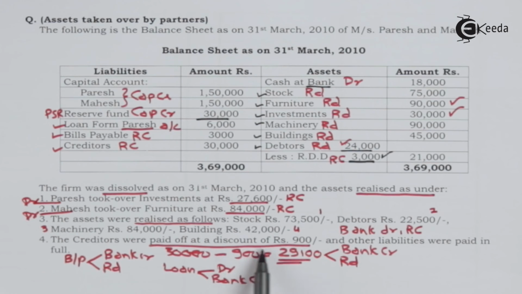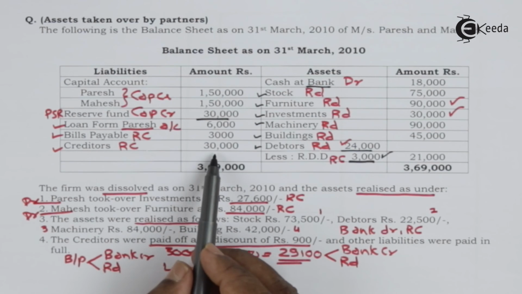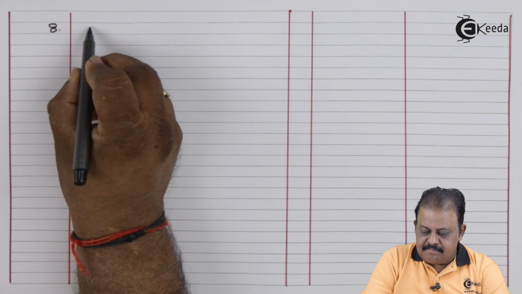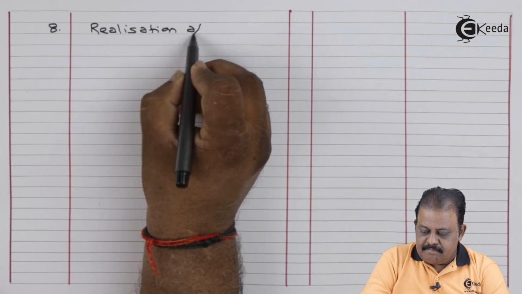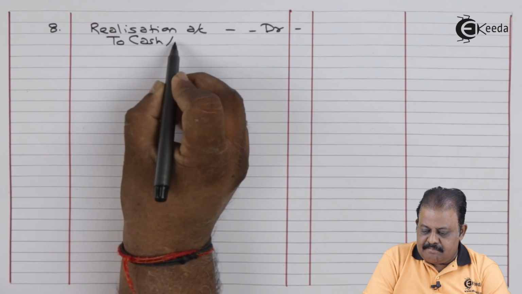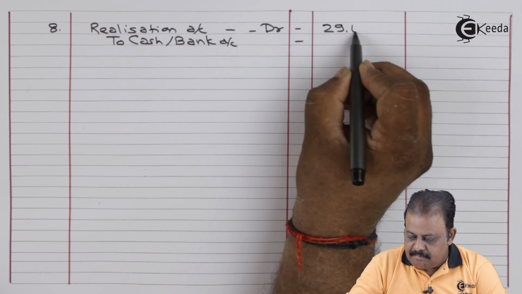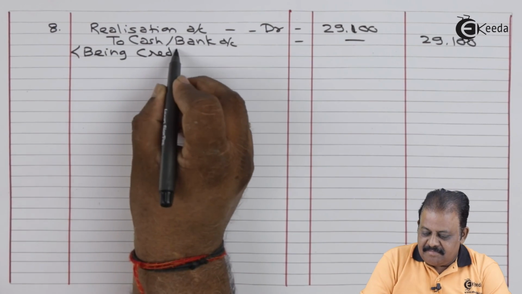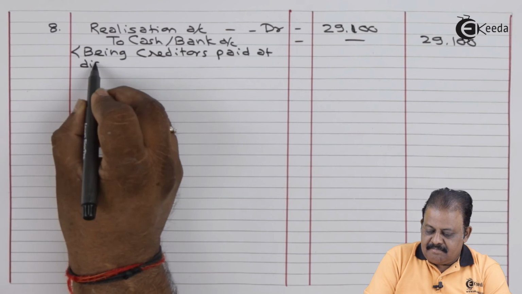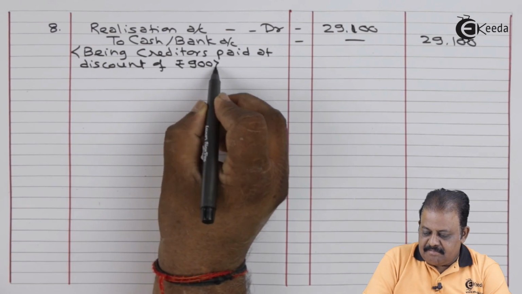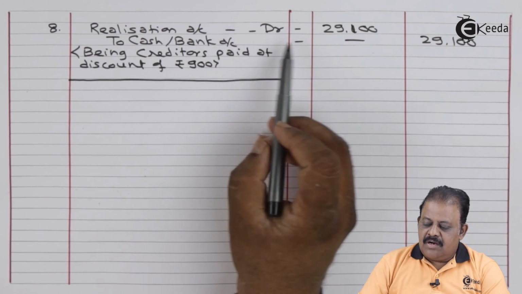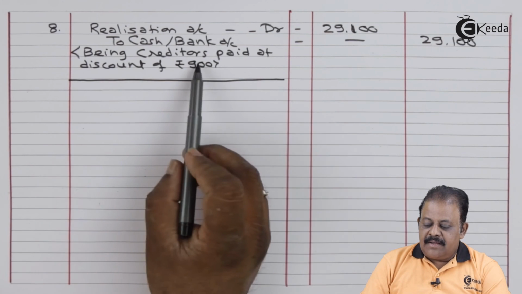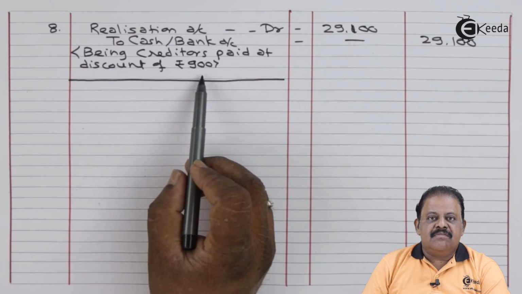Creditors were paid off at a discount of 900. So creditors are 30,000, actual amount paid is 29,100. Realization account debit 29,100 to cash bank 29,100, being creditors paid at a discount of rupees 900.